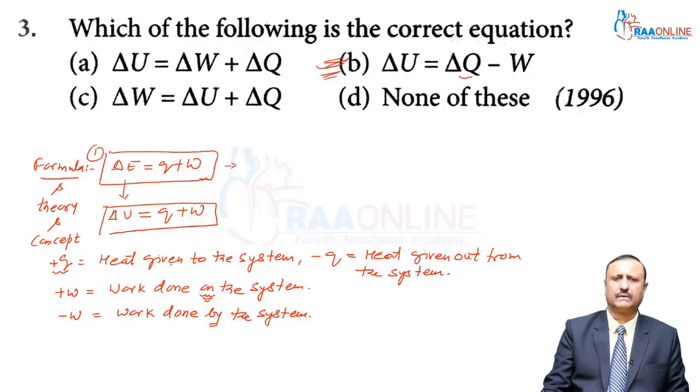Plus Q is for heat given to the system, which means the heat in the system increases. When you have a closed system and you give Q heat, the heat of the system increases internally, so we get the plus Q sign. And my dear students, when heat is given out from the system, you get the minus Q sign. When work is done on the system, it is plus W, and work done by the system is called minus W. So my dear students, you can see question number 3 answer is B.